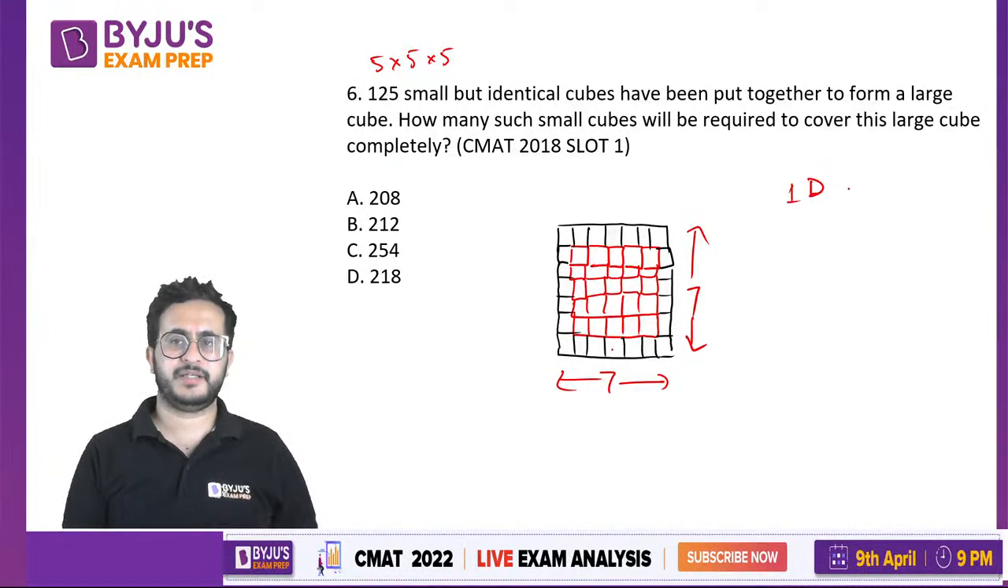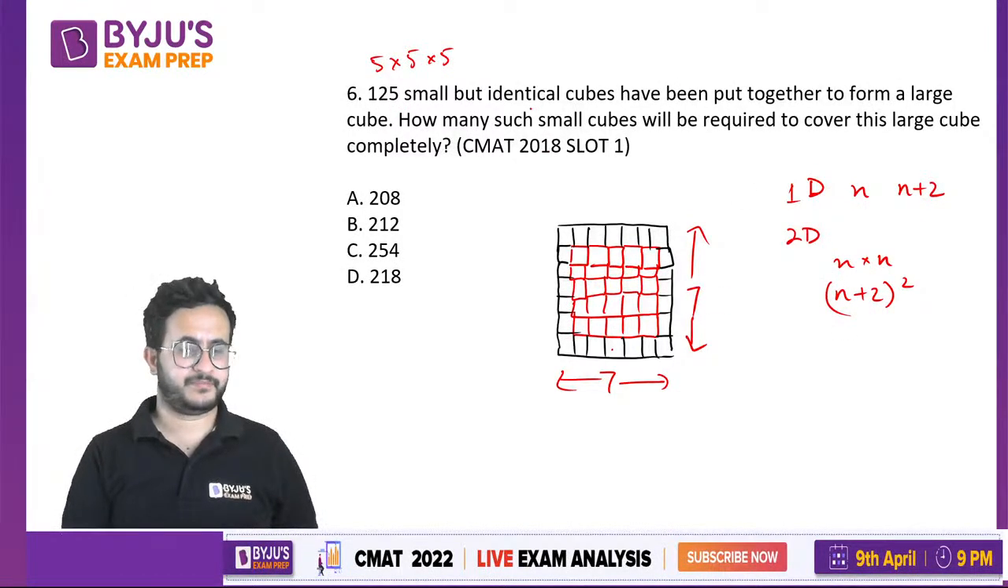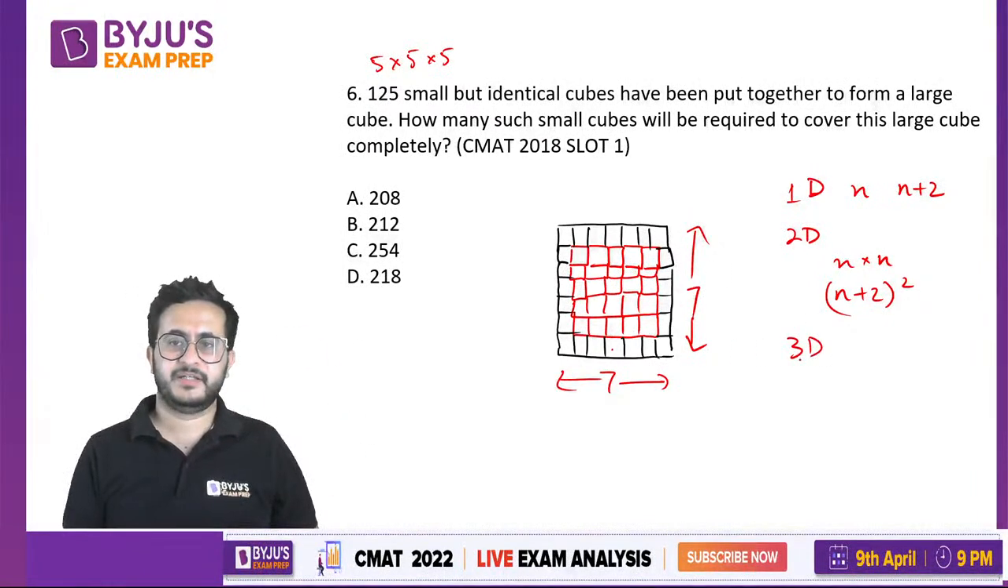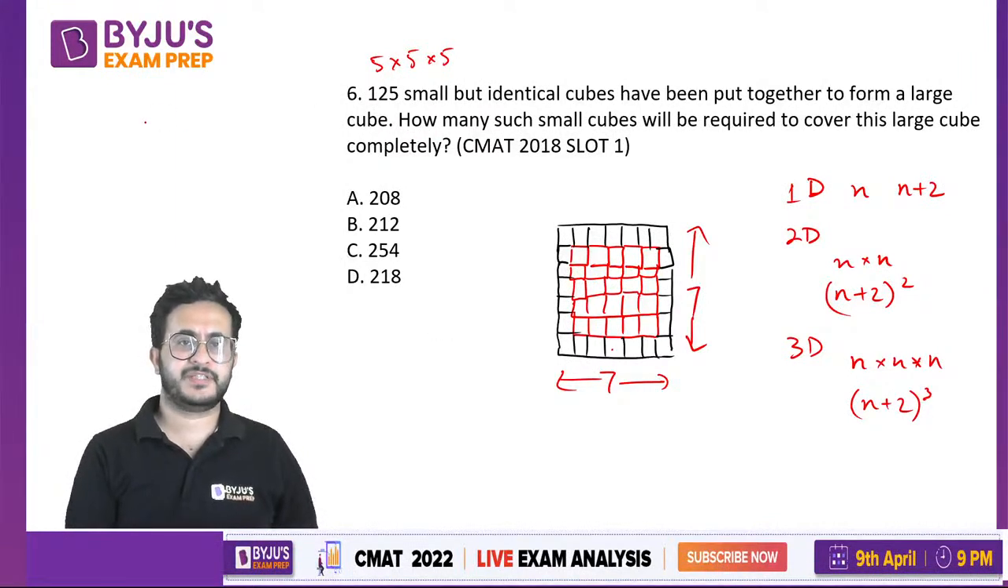So in one dimension, what do we do? If there are n things, we put n plus 2. If it is a 2D thing, so it is n into n, we make it n plus 2 whole square. Now we are dealing with a three-dimensional figure. This was a square, a two-dimensional plane paper, right? If it is a 3D thing, so the dimension is n into n into n, that is n cube. So we will have n plus 2 whole cube. Okay. So n is 5, so 7 cube, that is 343.